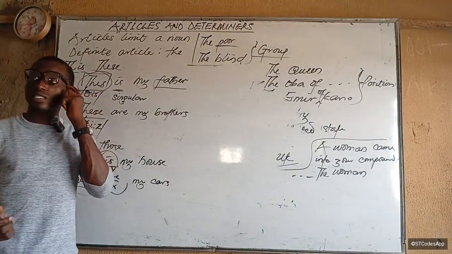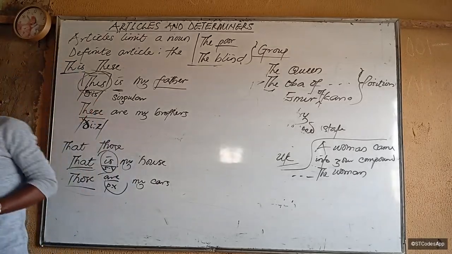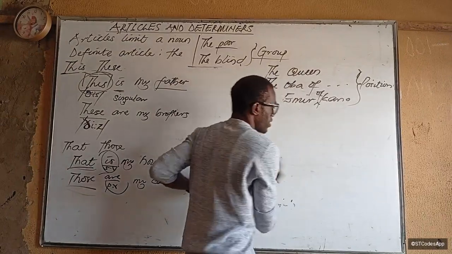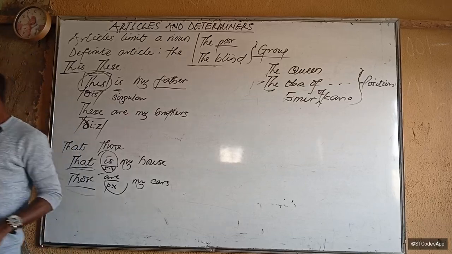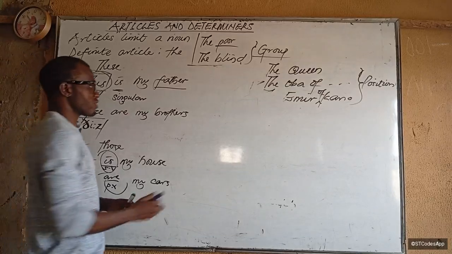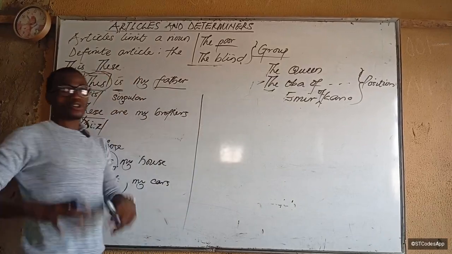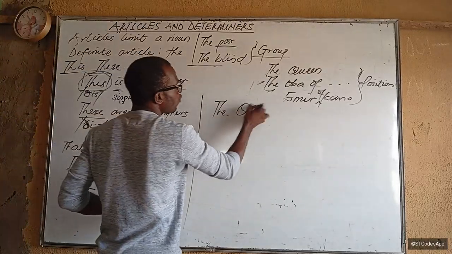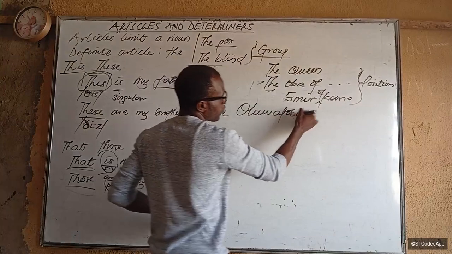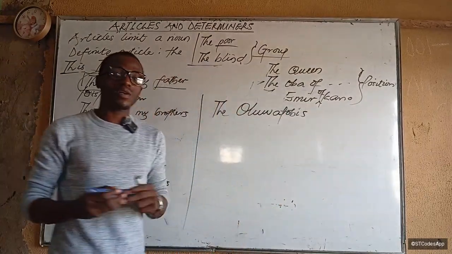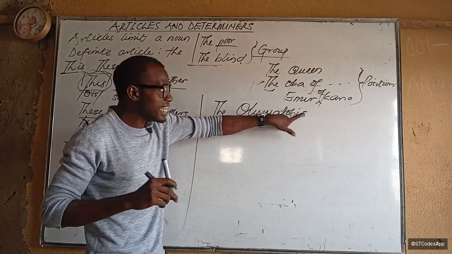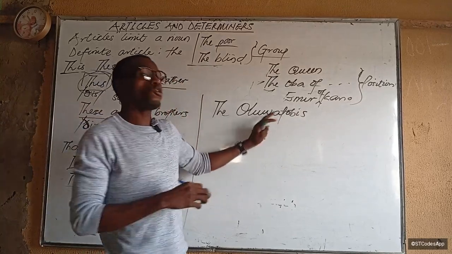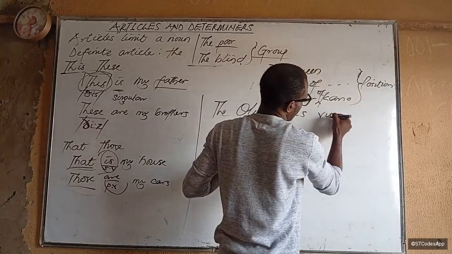Another thing I wanted to talk about is this. If I want to talk about a family name, for example, what's the surname, boy? Oluwatobi. Now, if I want to talk about all the people in your family together, I'll just say the Oluwatobis visited us. The Oluwatobis visited us means everybody in Oluwatobi's family. Keep in mind that there is no apostrophe here. I'm going to differentiate between that. This is the Oluwatobis visited us.